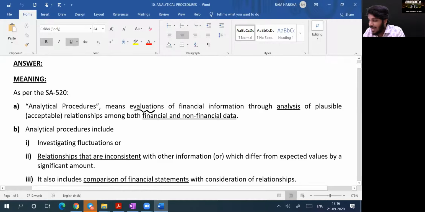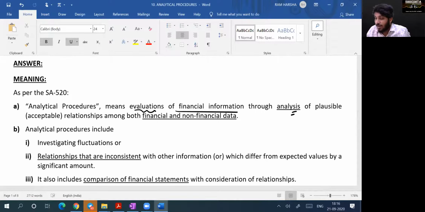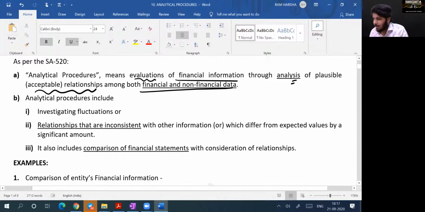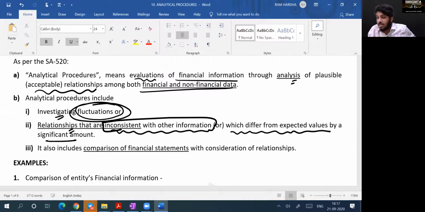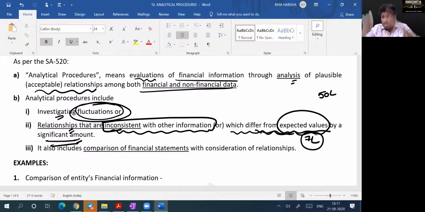Now you see the definition of analytical procedure. It means evaluation of financial information. I'm evaluating financial information. How? Through analysis of relationships between financial and non-financial data. I analyze the financial and non-financial data, and whatever fluctuations I identify, I will investigate. Whatever relationships are inconsistent with other information, or differ from expected value by a significant amount. I expected 50 lakhs scrap value, but actual value is 7 lakhs.